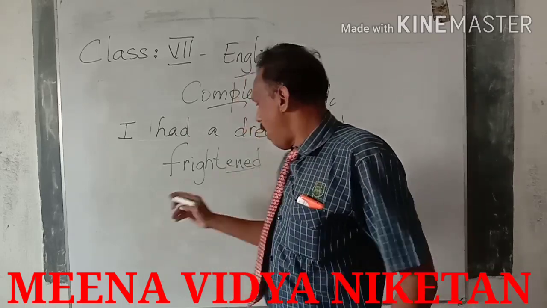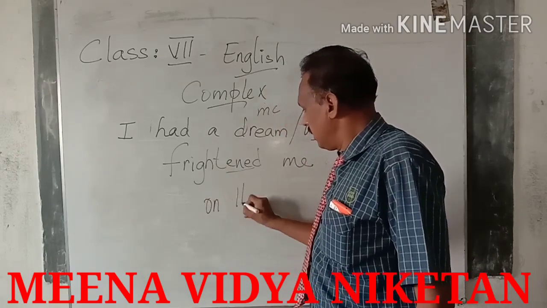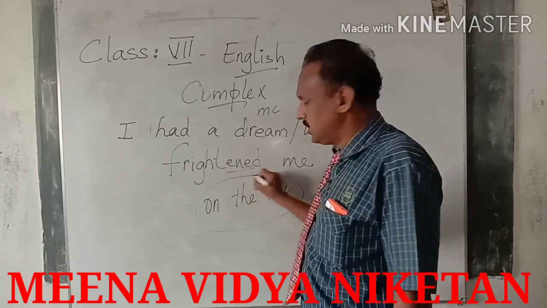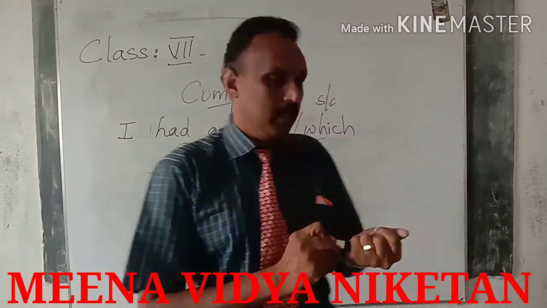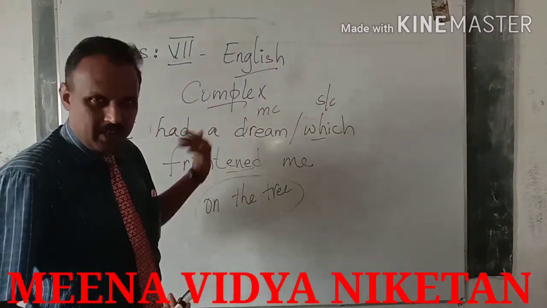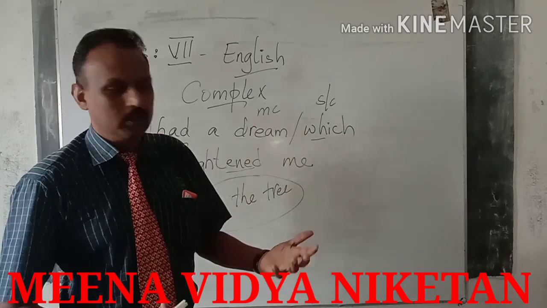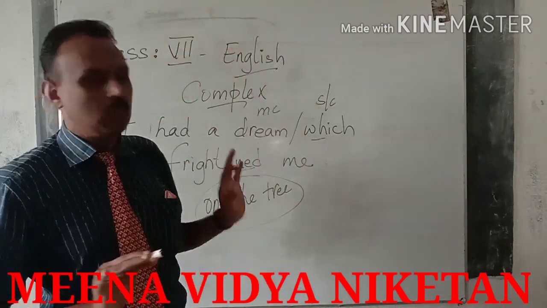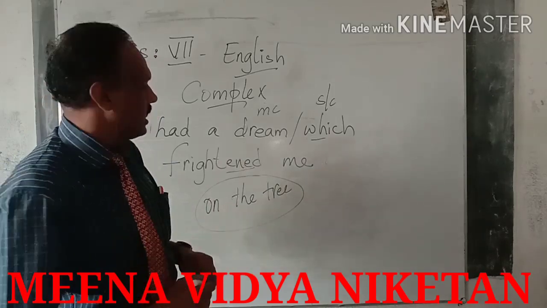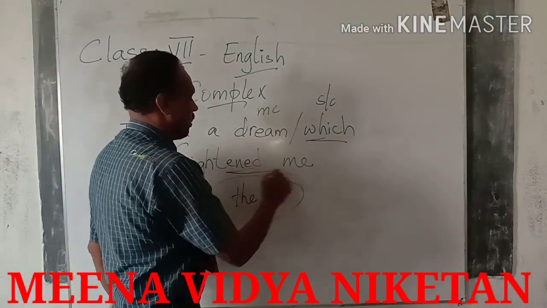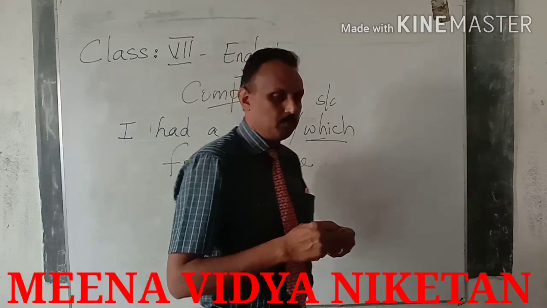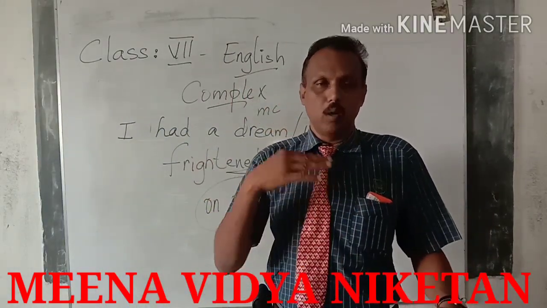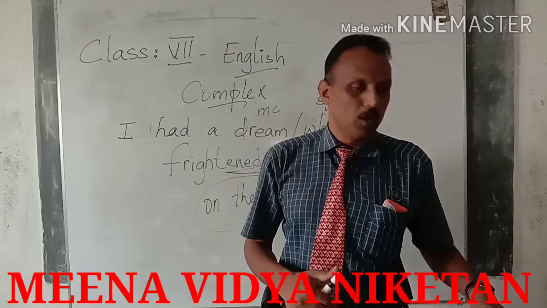Like for example, on the tree. See, we don't have a verb here. There are three words here. It does not give you complete meaning. Who is on the tree? My father is on the tree. A monkey is on the tree. What is on the tree? It is not complete. Something is on the tree. This one we call a phrase, whereas this one we call a clause because it has a verb. So what is a complex sentence? It has one main clause and one or more subordinate clauses.